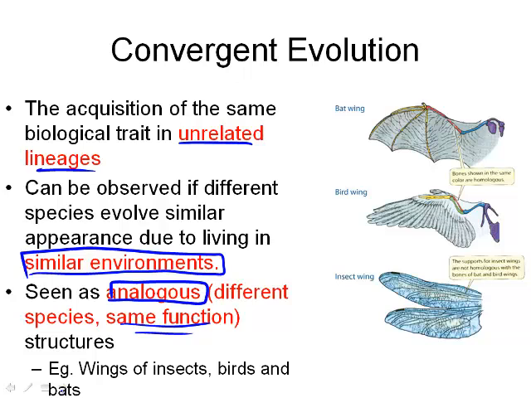Another one to think about is a bat, which is a mammal, and then we also have a type of bird. I can't remember the name of it off the top of my head right now, but they both use echolocation, which means they're both able to bounce sound waves off of walls in order to see where they're going in caves. They didn't develop it from the same lineage because mammals and birds are quite different, but they got them from living in the same environment.